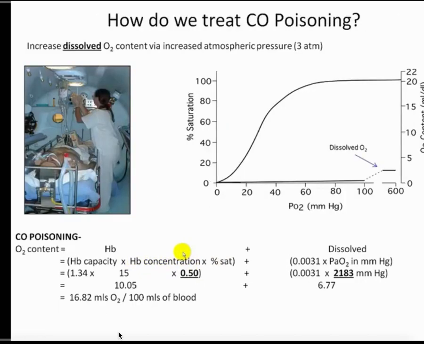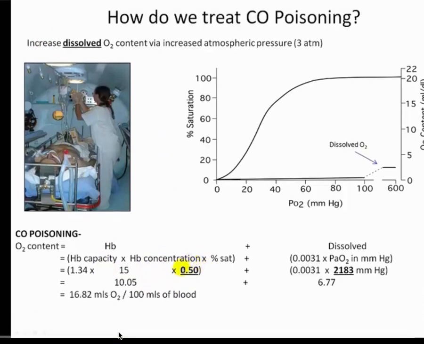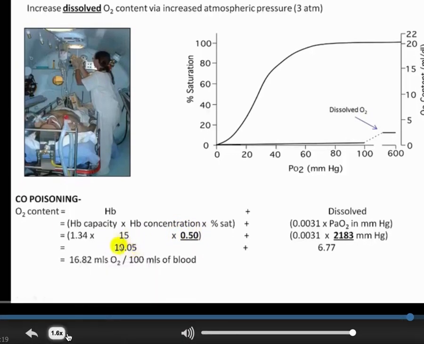And this then gets us to one of the questions: how do we treat carbon monoxide poisoning? A classic approach is to put someone in a hyperbaric chamber. As we just talked about, because of the affinity of carbon monoxide to bind hemoglobin, it's going to displace the oxygen, it's going to lower the saturation, and it's going to depress the oxyhemoglobin content.